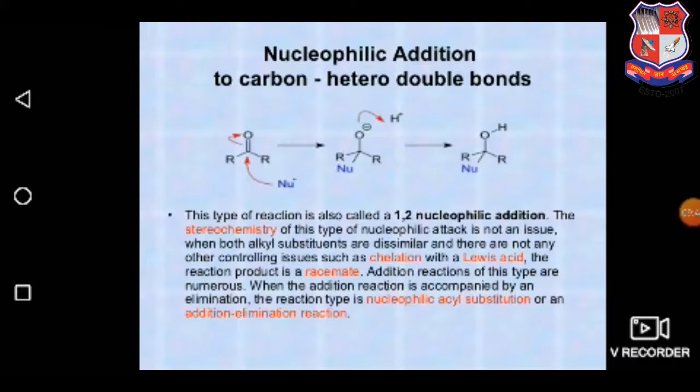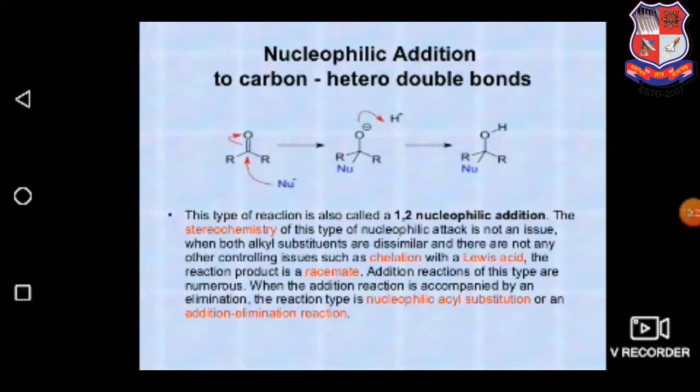Nucleophilic addition to carbon hetero double bonds. This type of reaction is also called a 1,2 nucleophilic addition type of reaction. The stereochemistry of this type of nucleophilic attack is not an issue when both alkyl substituents are dissimilar and there are not any other controlling issues such as chelation with the Lewis acid. The reaction product is a racemate. Generally, it produces a mixture of racemic compounds.